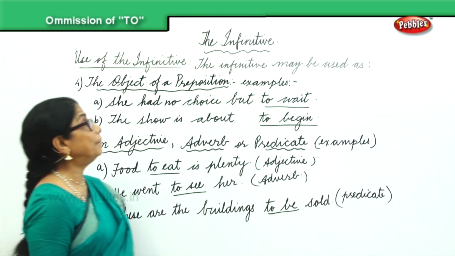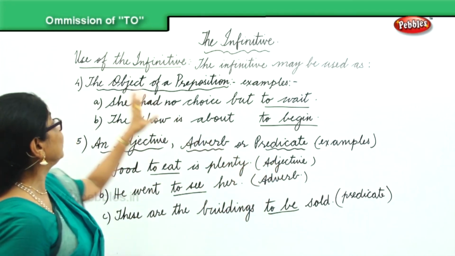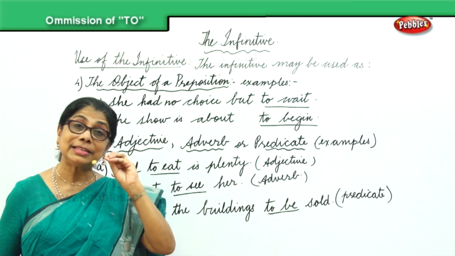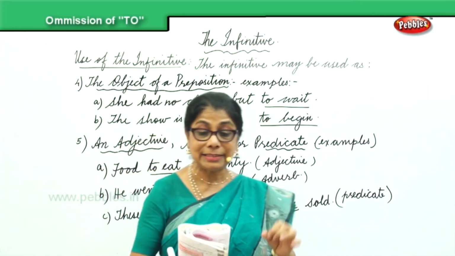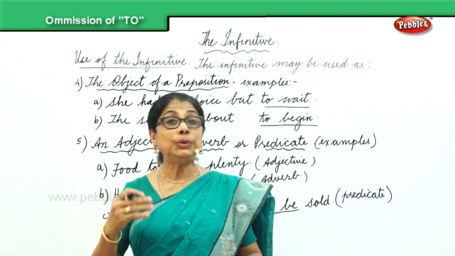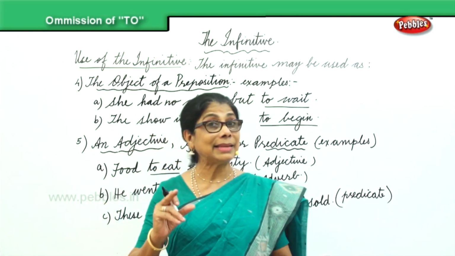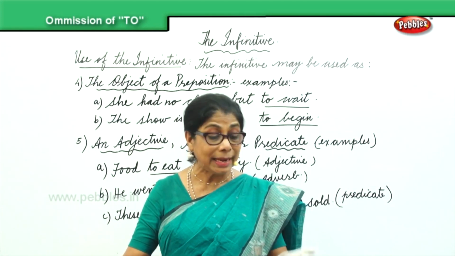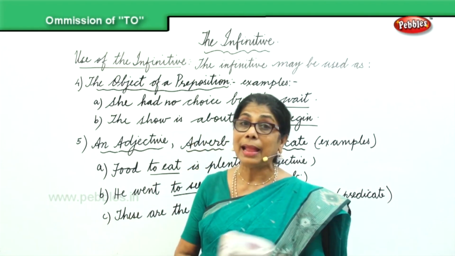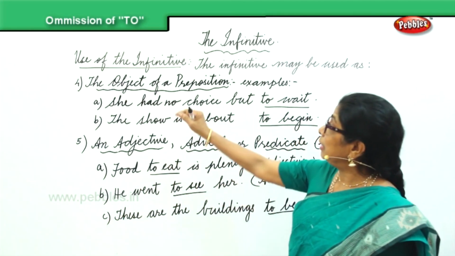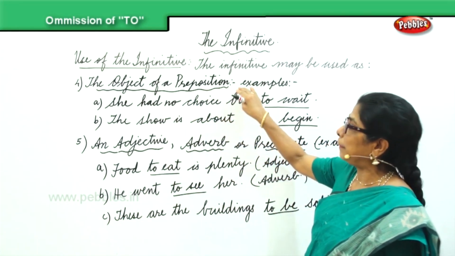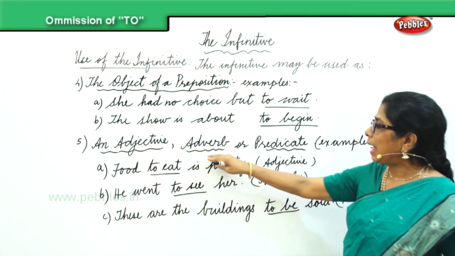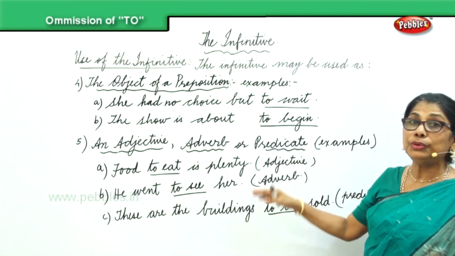So we are talking about the use of the infinitive. The use of the infinitive can be categorized into five. The first one is that it can be used as the subject of the verb. The second, we learned it can be used as the object of a transitive verb. In the third, it can be used as the complement of the verb. The fourth category is the infinitive used as the object of the preposition. And lastly, it can be used as an adjective, adverb, or predicate in sentences.